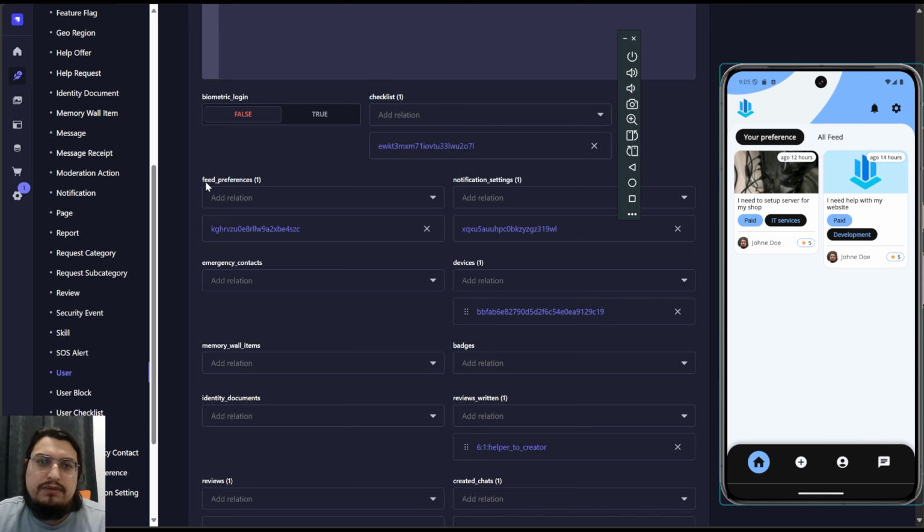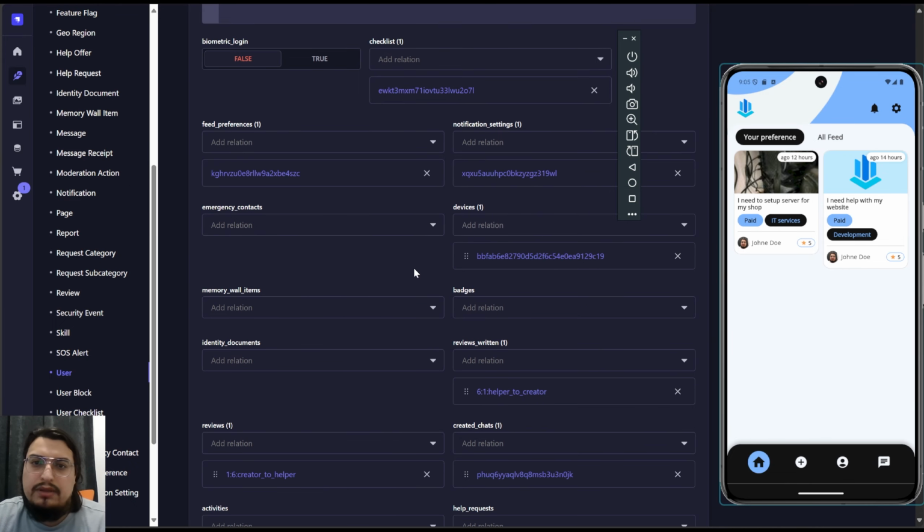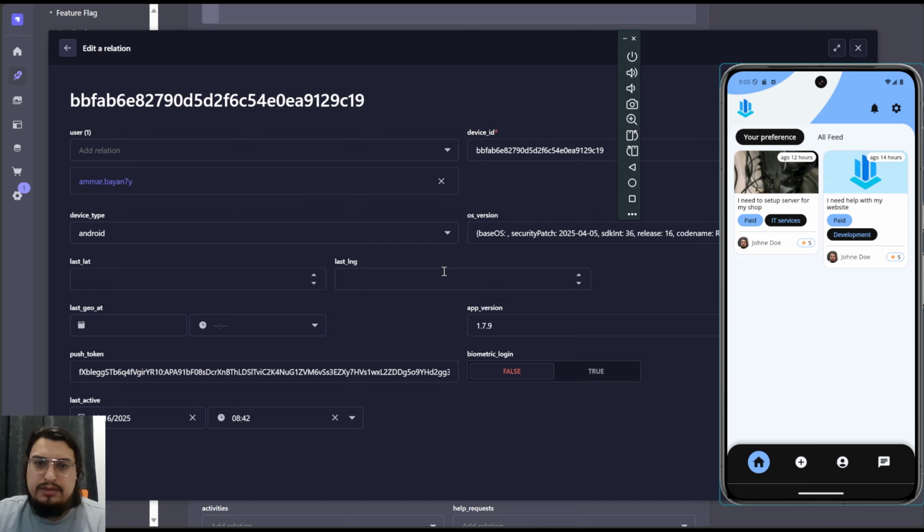This is user feed preference, sorry, which is the stuff that users specify for their category, and the settings that we see in the notification setting. And the device, we collect this data. It's just basic data to collect what the user uses, so it will be easy to know if it's Android and if there's any issue, as well as the last active time on this device.